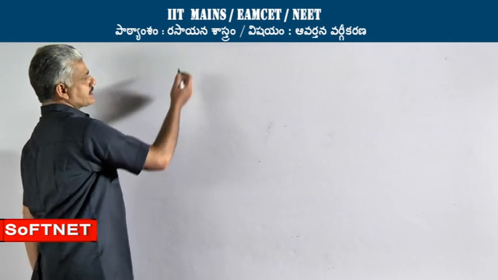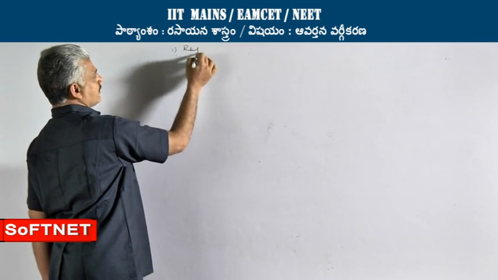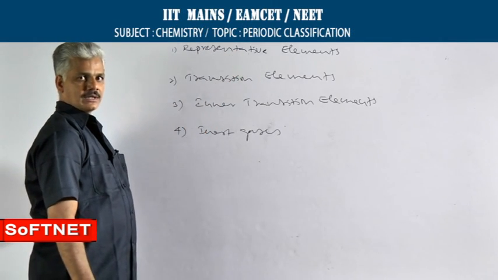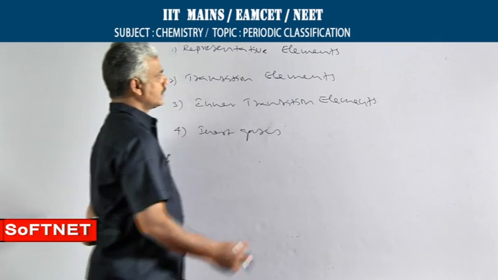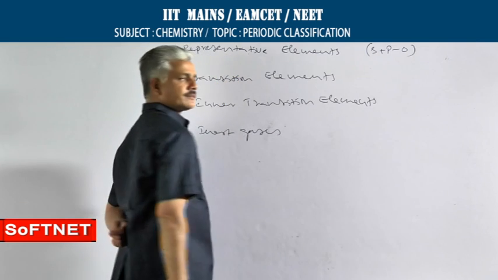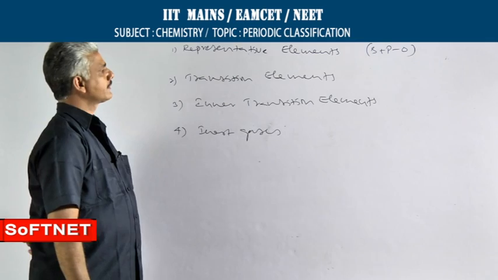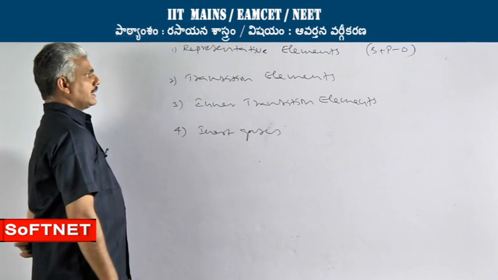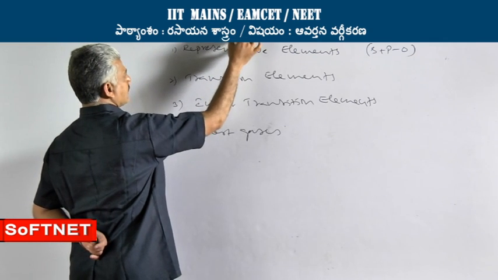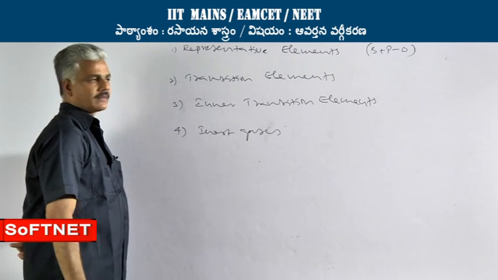Based on the properties, the elements are classified as representative elements. The elements of S block and P block excluding zero group can be called representative elements. They are so called because of their chemical reactivity. The general electronic configuration of representative elements can be represented as ns1 to 2, np1 to 5.